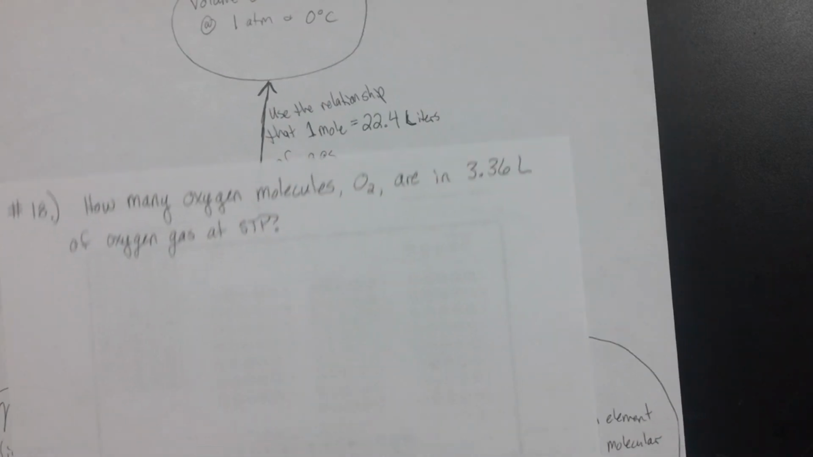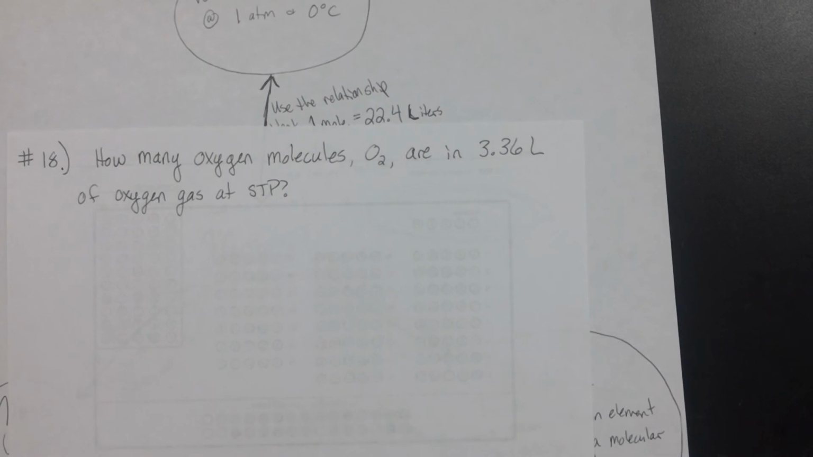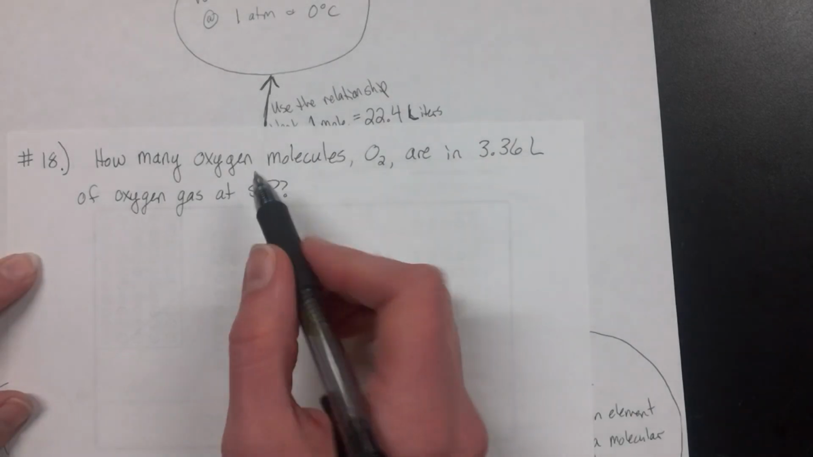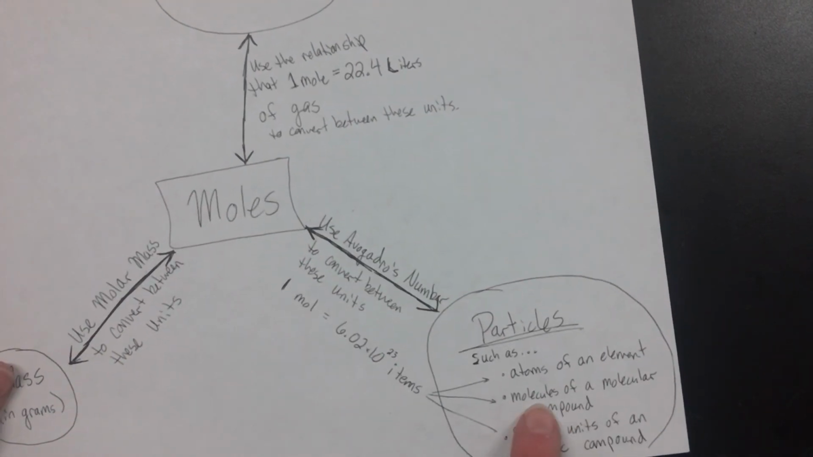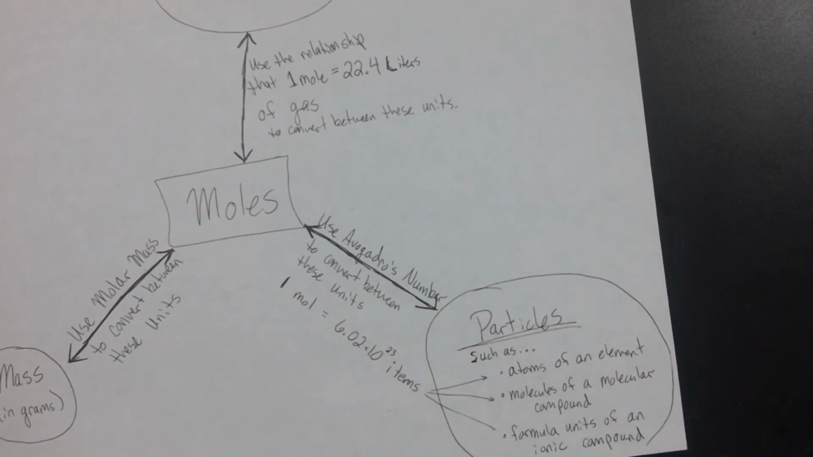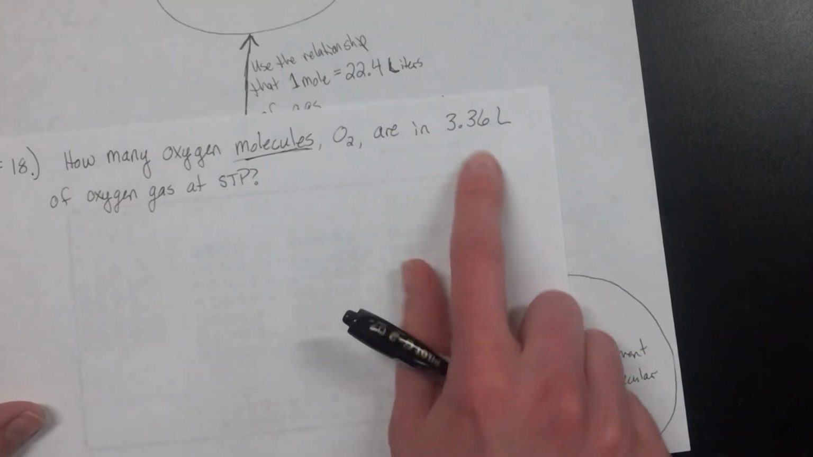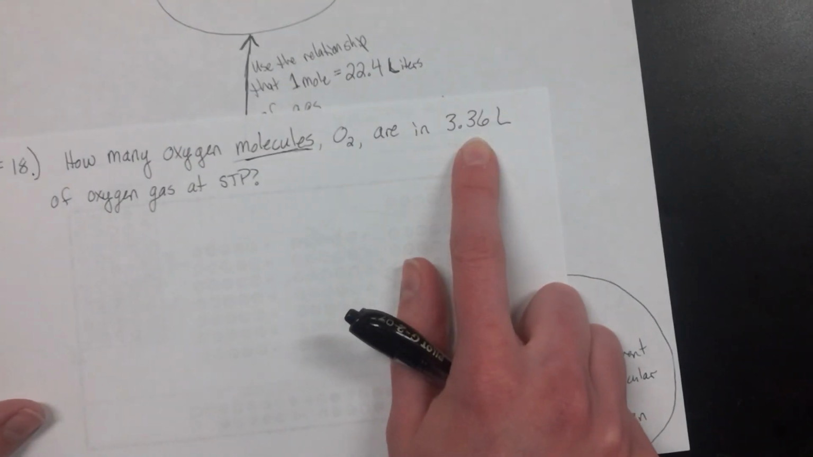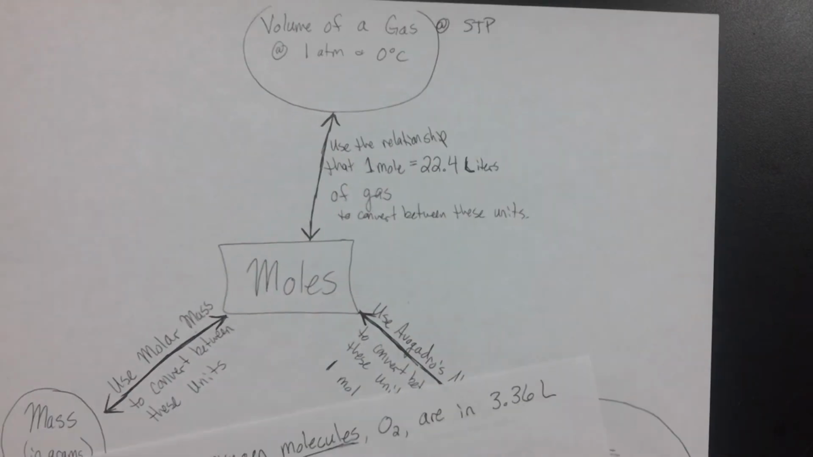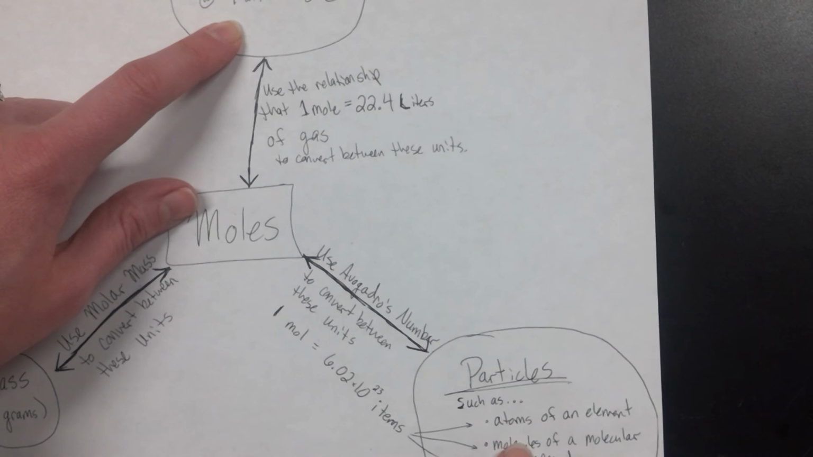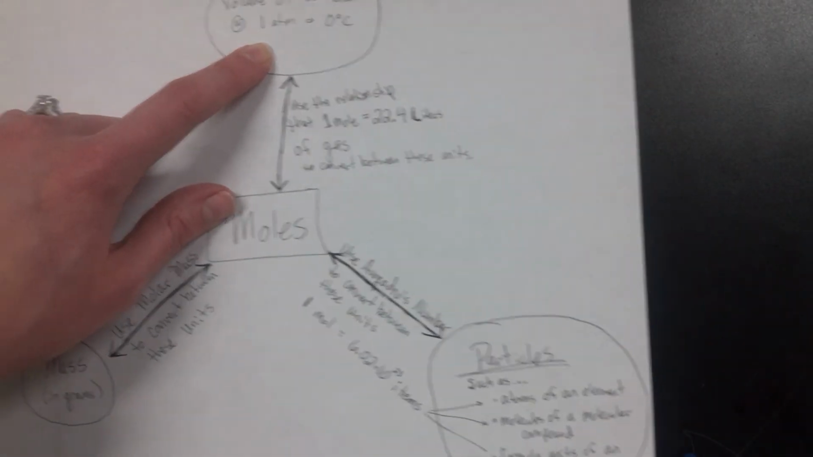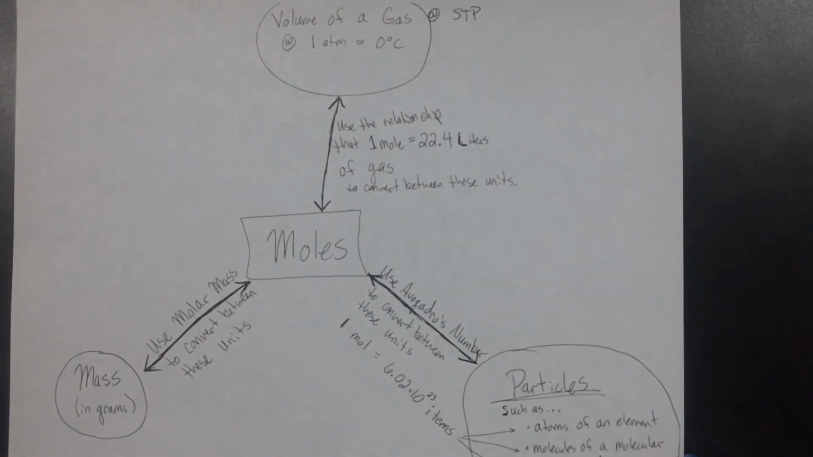on that worksheet. So how many oxygen molecules are in 3.36 liters of oxygen gas at STP? So some things to point out, it's asking for the molecules, which is going to be way down here in this bottom right corner, molecules. But we're starting with our fact of 3.36 liters. So I'm starting up here in volume of a gas. I'm ending down here in molecules. Let me zoom out a little bit and see if that helps. Okay,